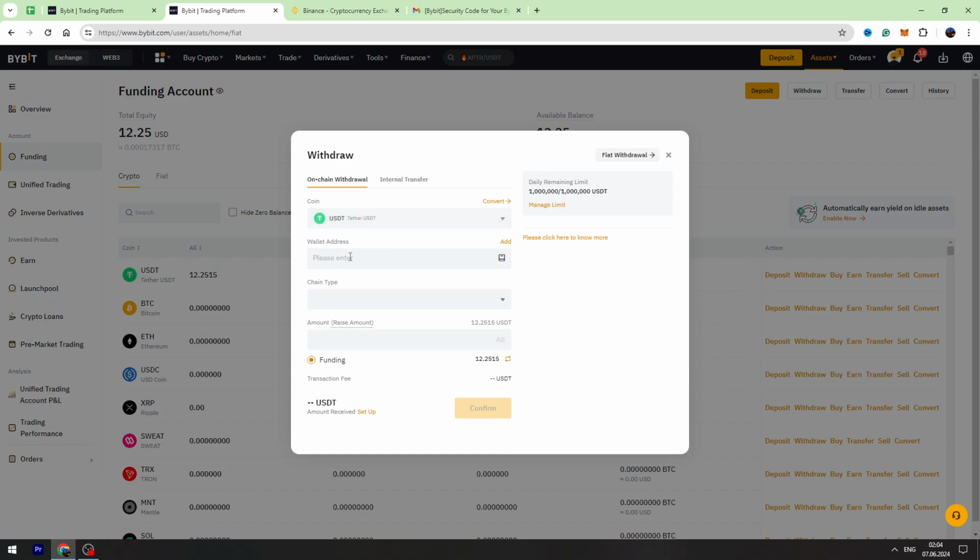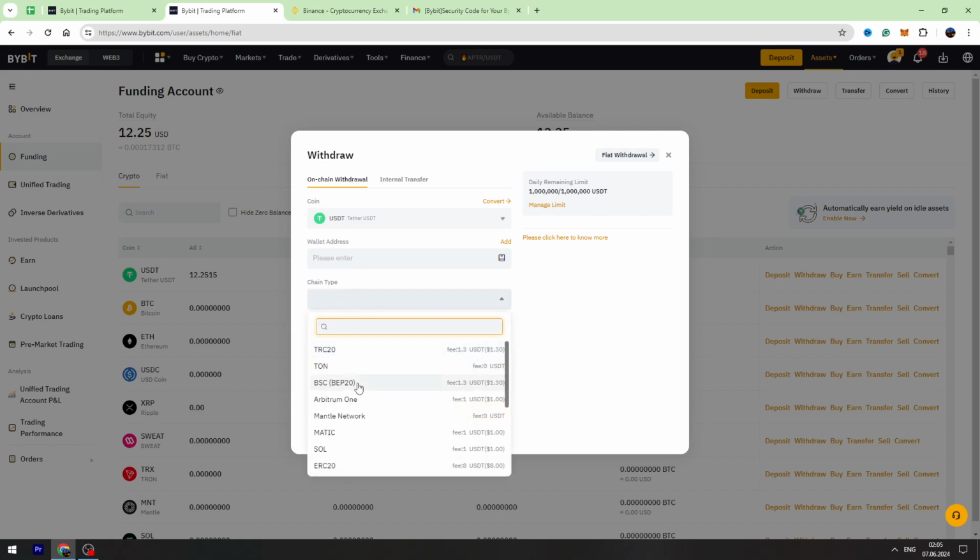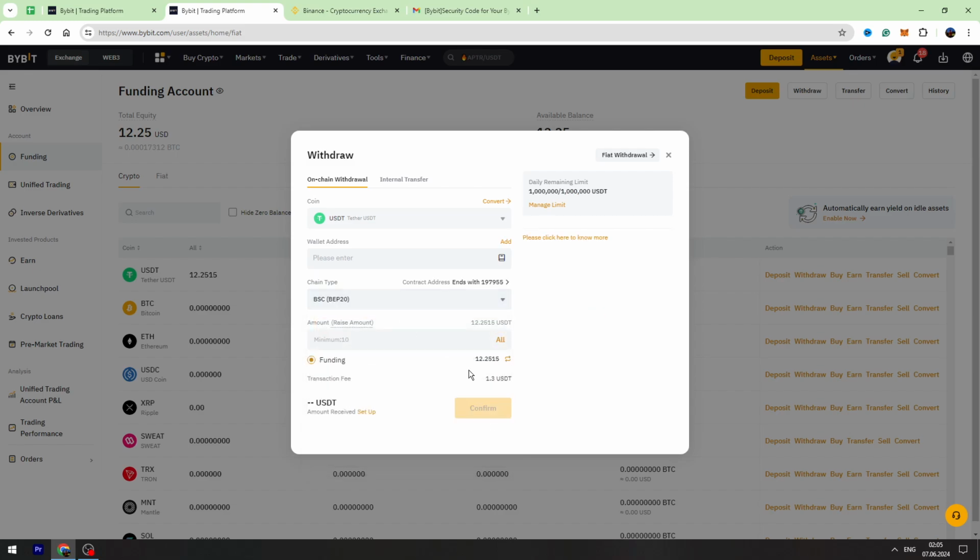And here you need to first of all select the network. There are different networks. I prefer to use TRC20 or BEP20. So in this case, I will choose BEP20 network. The fee will be fixed 1.3 USDT.